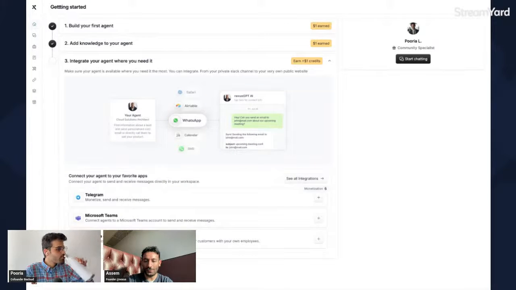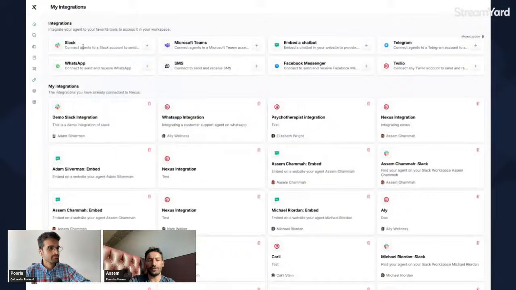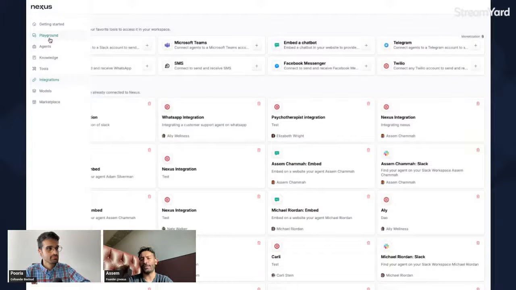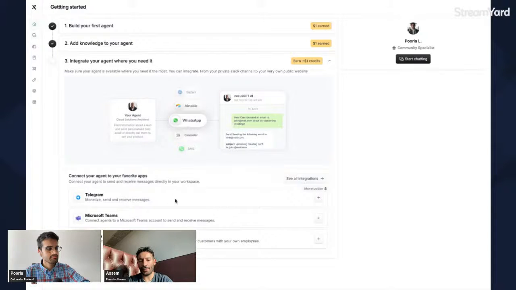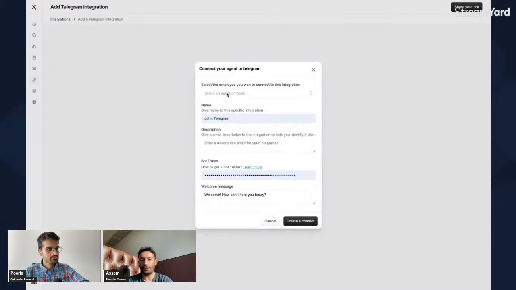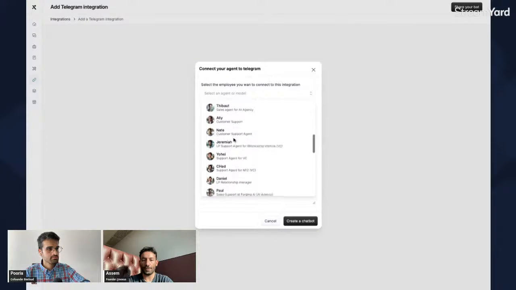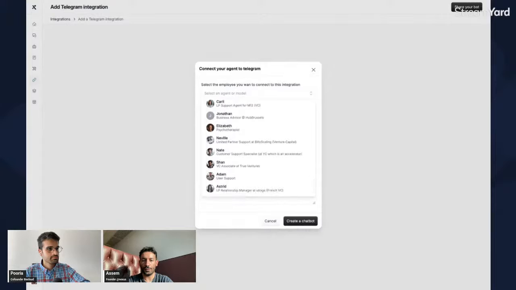One of the cool things you can do is, give me 1 second so I can show it to you. What you can do is integrate that agent into different workflows, right? If you look at integration right now, we have different types of integration: Slack, Teams, embedding it directly into your website, Telegram, WhatsApp, SMS, Facebook Messenger. Basically, you're making your agent available to the world. For example, Peter Levels had an AI therapist and he integrated it on Telegram, right? So you could have Poria, if I can find Poria somewhere.